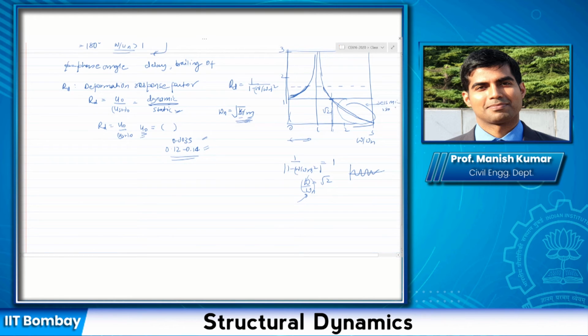Broadly, we design a system such that we provide a stiffness so that overall omega n is so small that it falls in this zone here, and then my dynamic displacement is smaller than the static displacement. So there are a lot of practical applications of these types of charts. We have only done an undamped system right now. For the damped system, we'll see.